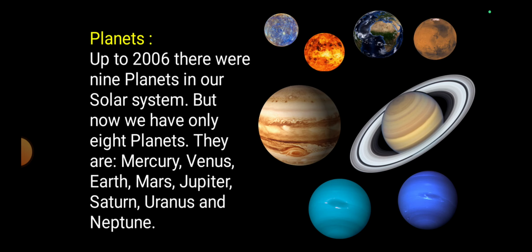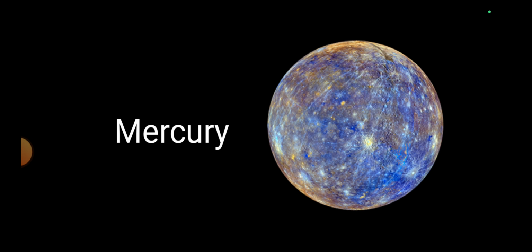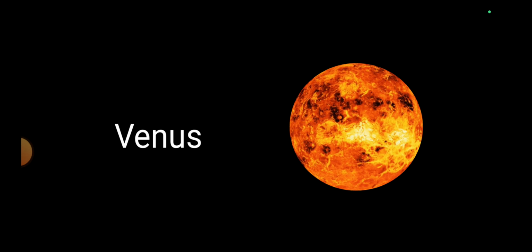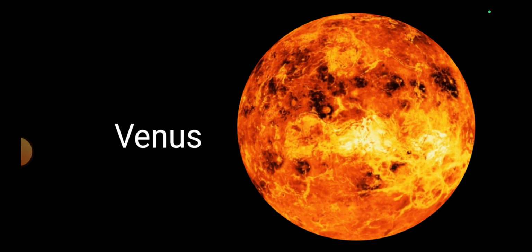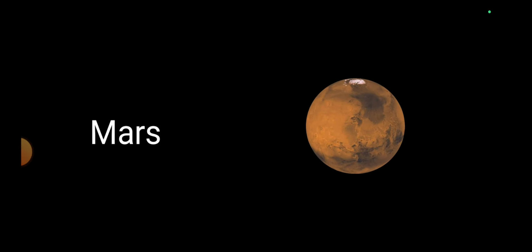They are Mercury, Venus, Earth, Mars, Jupiter, Saturn, Uranus, and Neptune. So this is Mercury, Venus, Earth, Mars.